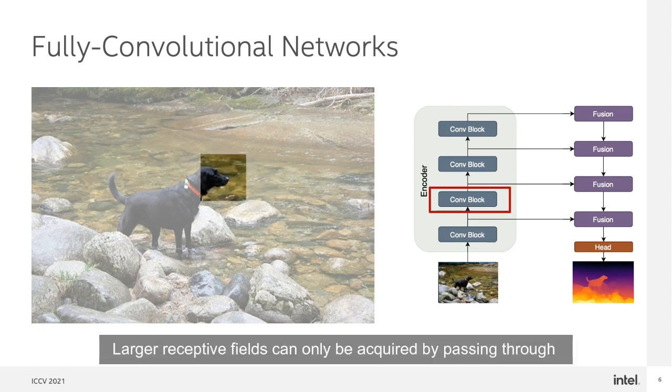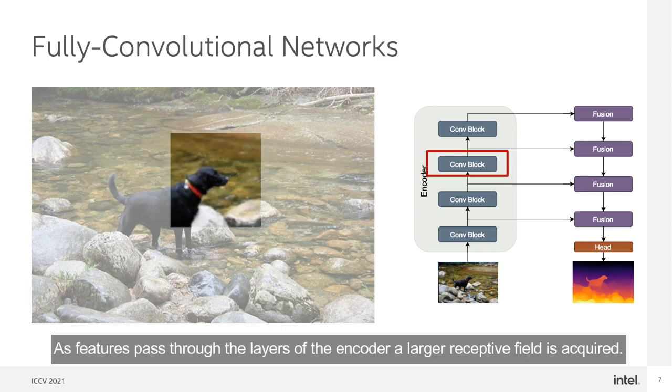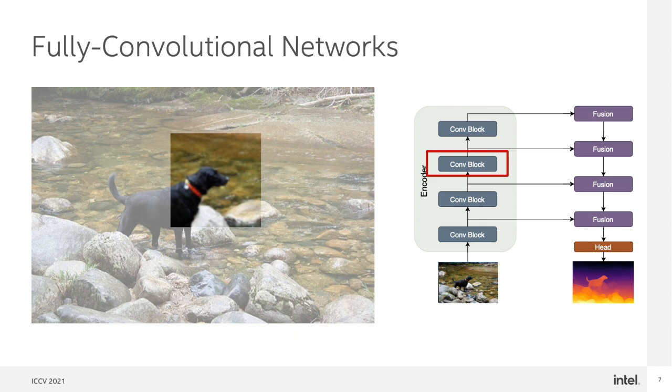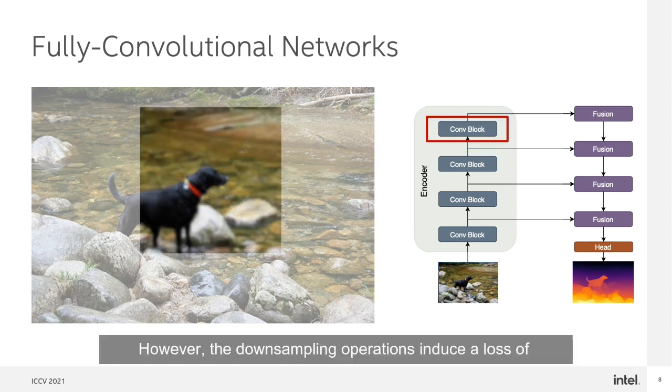Larger receptive fields can only be acquired by passing through consecutive convolutional layers of the network and interleaving downsampling layers to keep memory requirements manageable. As features pass through the layers of the encoder, a larger receptive field is acquired. However, the downsampling operations induce a loss of detail in the deeper layers that have larger context.